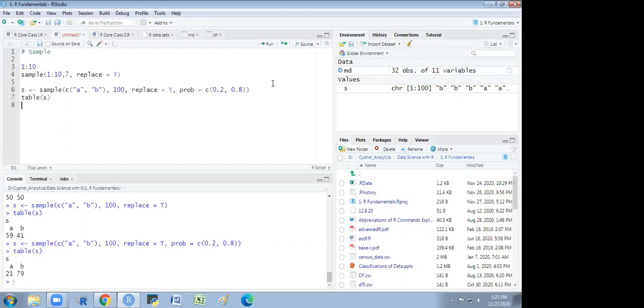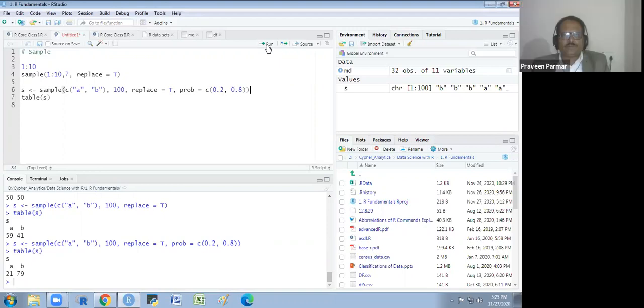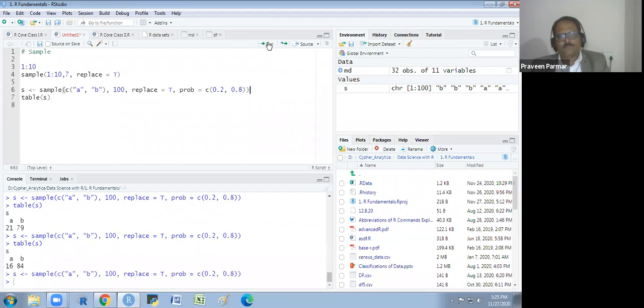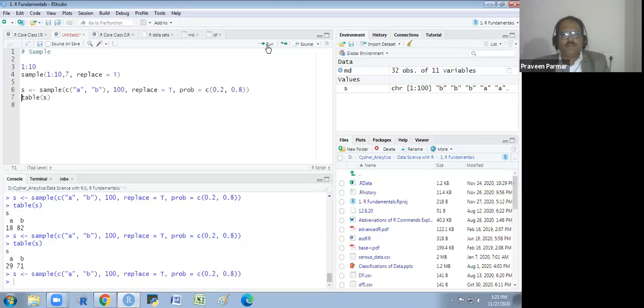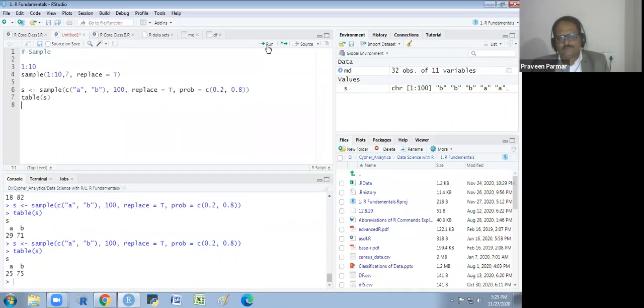I run this again. You will see there would be some other values like 16 and 84. Approximate, not exact. Every time you will get something different, but it will be nearly that. It is not 50-50% now.